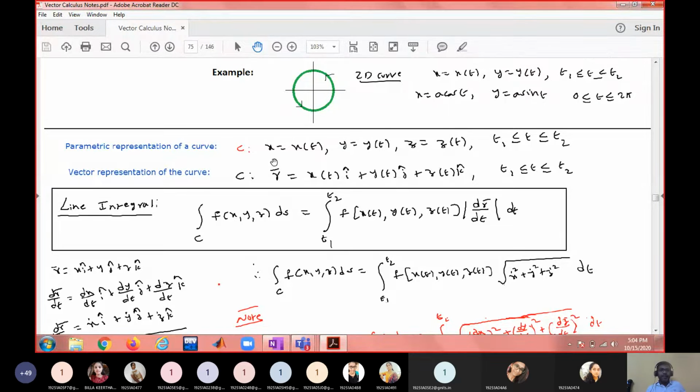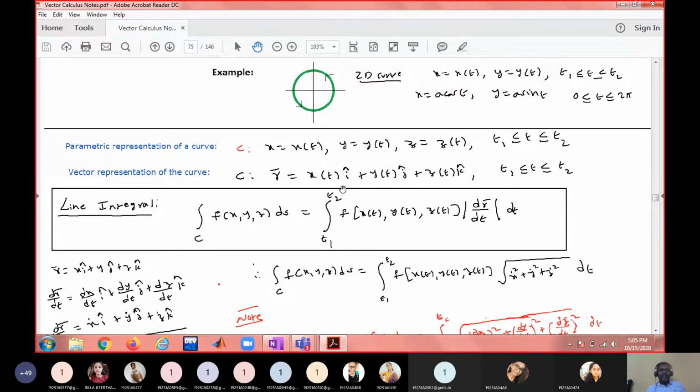A three-dimensional space curve can have a parametric representation like this: x equal to x of t, y equal to y of t, z equal to z of t, where t varies from t1 to t2. Or, as a vector representation, r bar equal to x i bar plus y j bar plus z k bar, where x, y, z are in terms of t varying from t1 to t2. So how to compute the line integral for a space curve? Write x, y, z in terms of t. Then the equivalent formula for ds is modulus of dr bar by dt into dt, and limits will be from t1 to t2.